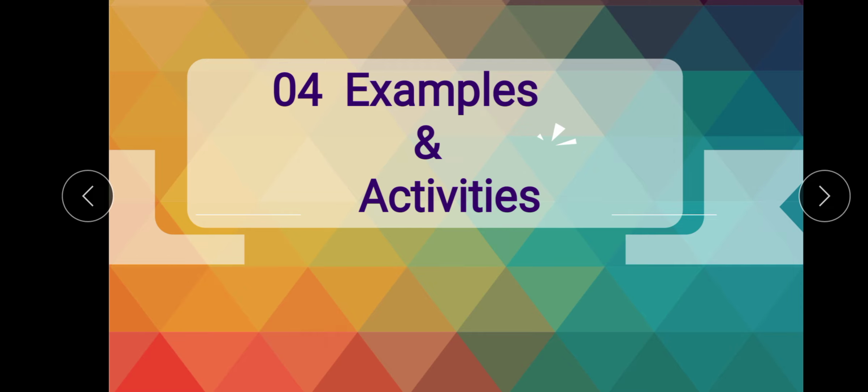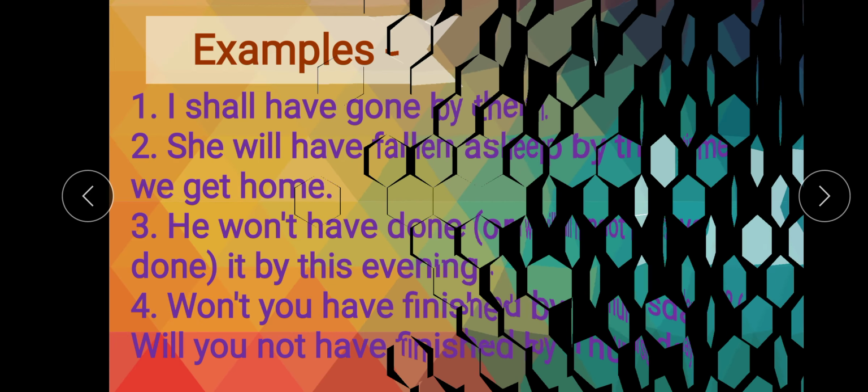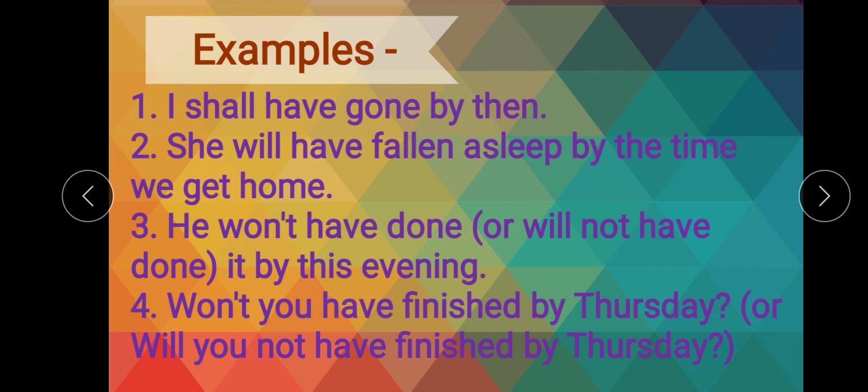Now students, we will have a look at some examples, and these examples will help you to understand in a better way. Our first sentence is: I shall have gone by then. See the sentence structure: first the subject I, then shall, then have, and then the past participle form of go, gone. Next: she will have fallen asleep by the time we get home.